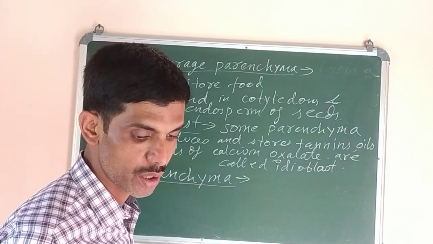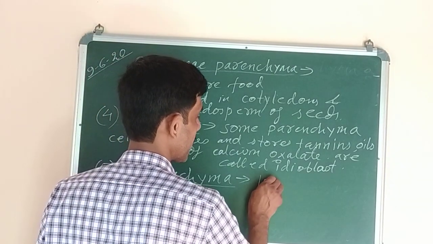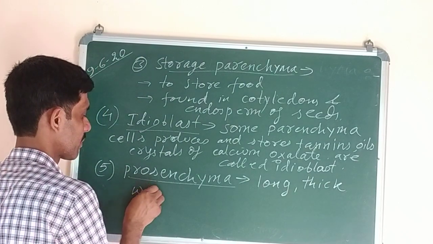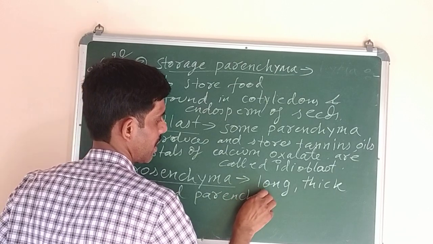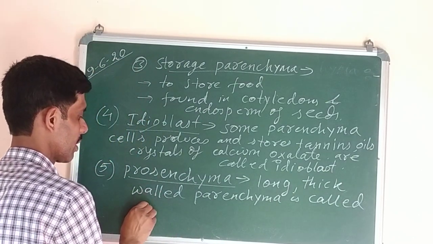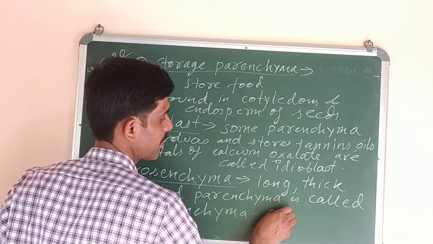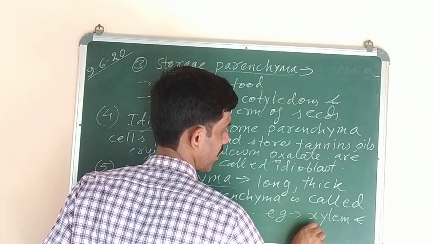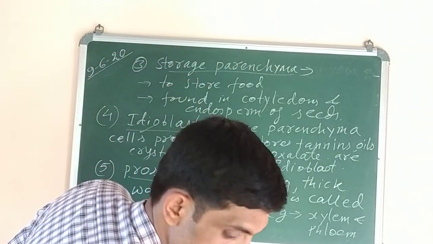So its definition is given in your book. Long thick walled parenchyma is called prosenchyma. These both the definitions I wrote so that you can write and learn in your copy also. The example you can write xylem and phloem. In xylem and phloem, this prosenchyma is present. So today up to here only.